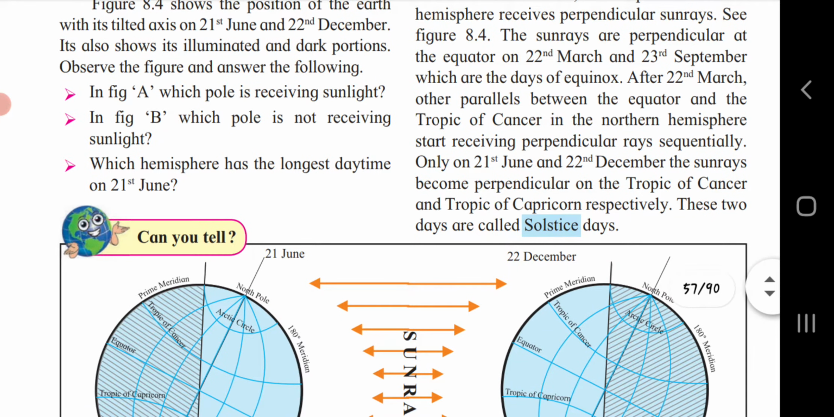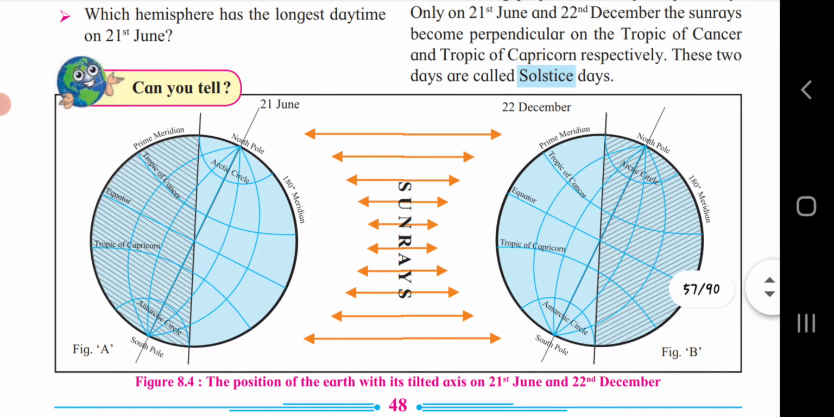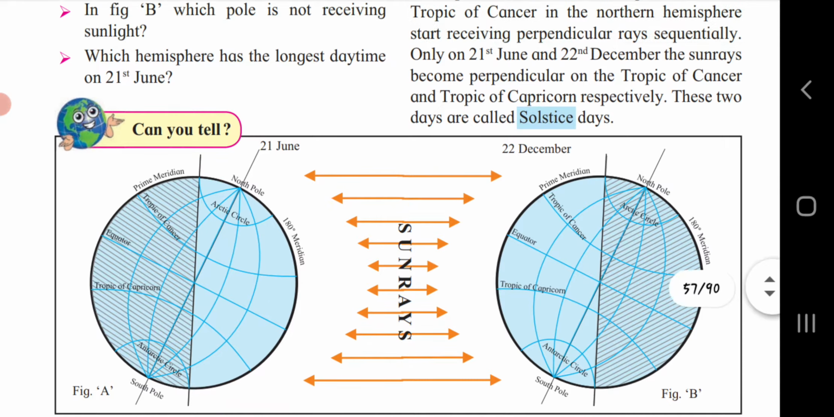First question: in figure A, which pole is receiving sunlight? If you see figure A, the north pole is receiving sunlight. Here you can see the north pole, which is facing the sun rays. We are talking about figure A. The left side figure is figure A and the right one is figure B. The two diagrams are different. We are talking about figure A.